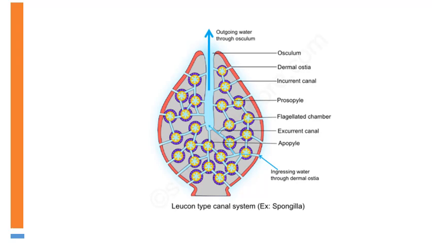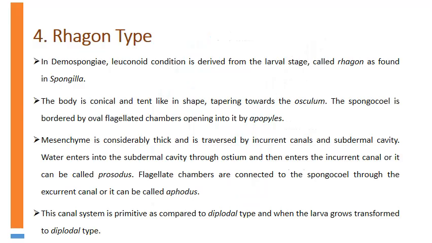The different flagellated chambers are connected through prosopyles, and there is an excurrent canal, formed through modification of the spongocoel, which is connected to the flagellated chamber through apopyle.